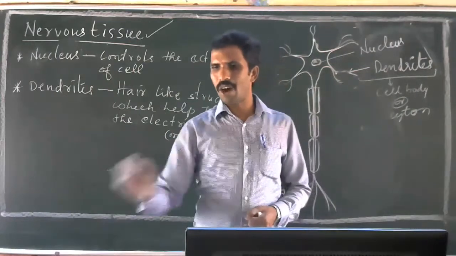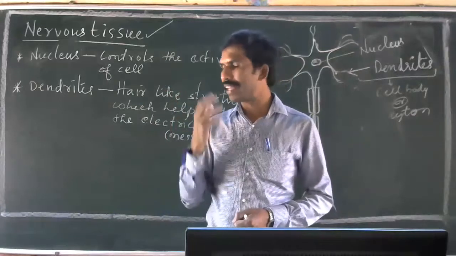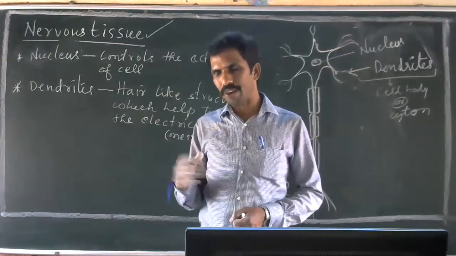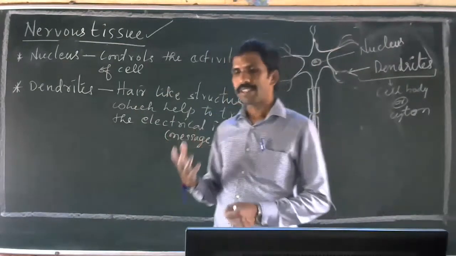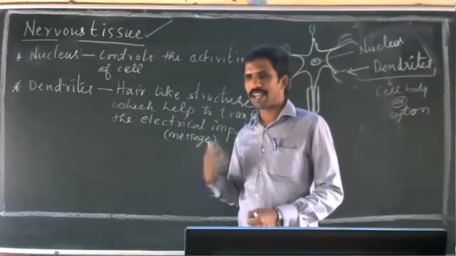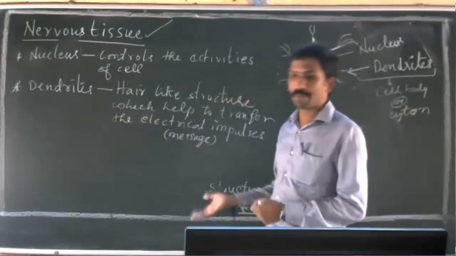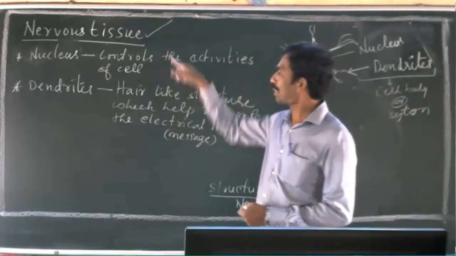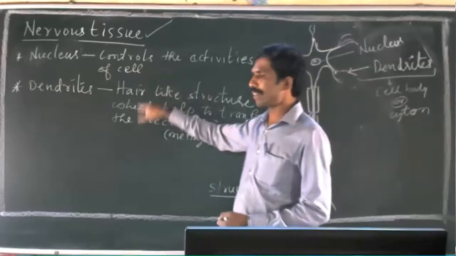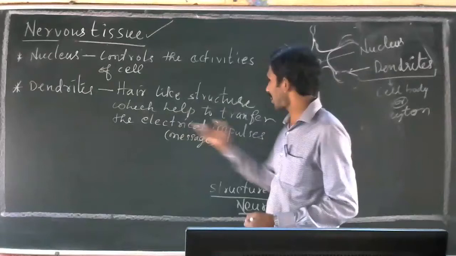When I touch a hot object, suddenly we remove our hand. Yes or no? When we see a dangerous animal, we run away fast. We protect ourselves. For all these activities, the message has to be sent to the brain. Then your body acts. The message is carried to the brain with the help of neuron, and the message from the brain to other parts is also carried by the neuron only. Messages means electrical impulses.